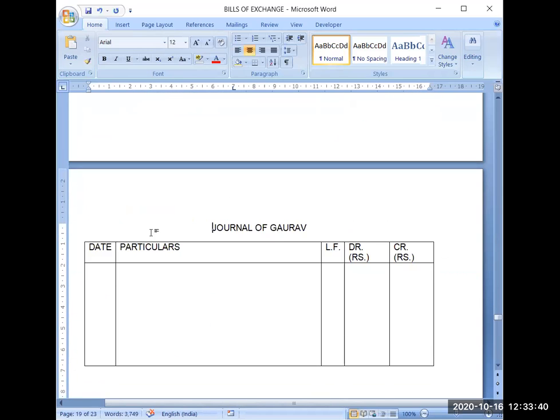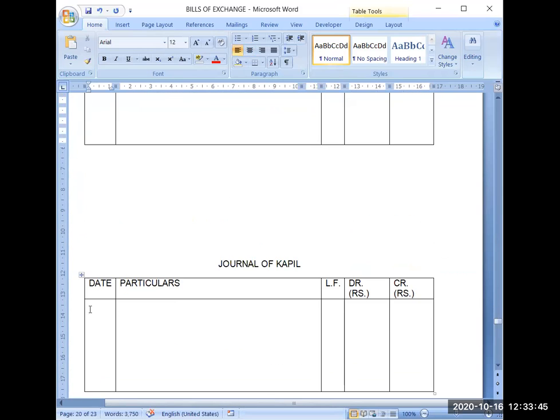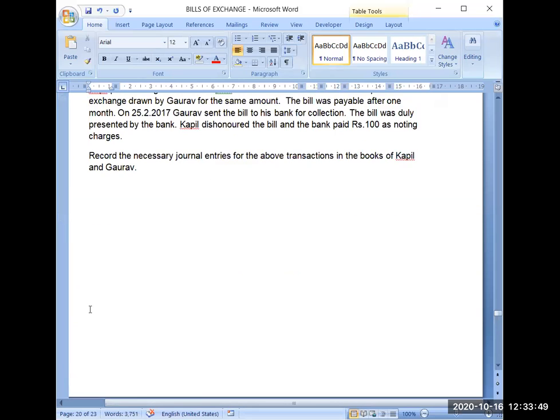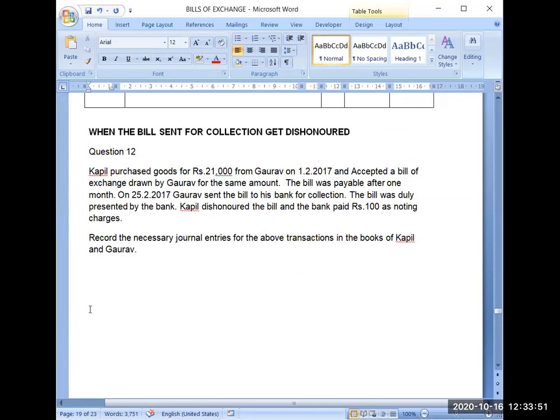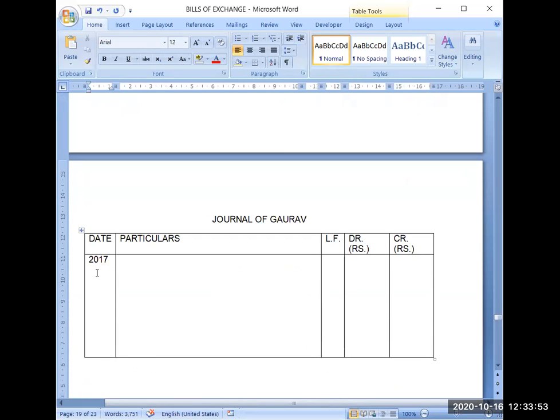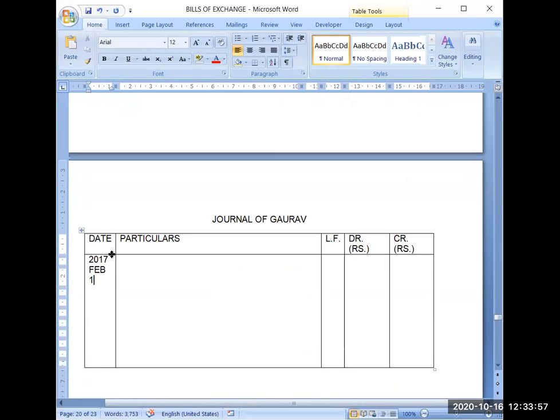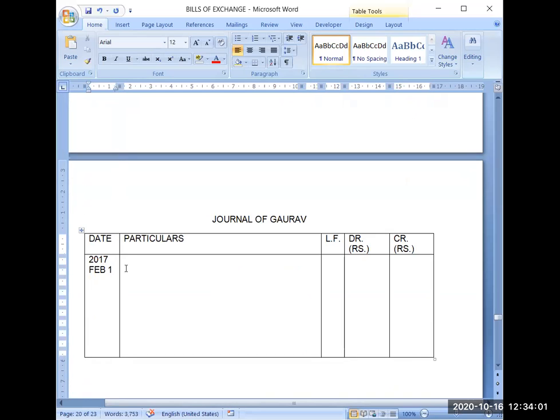Year is 2017. Then date is 1st Feb, so Feb 1. Gaurav has sold goods to Kapil.